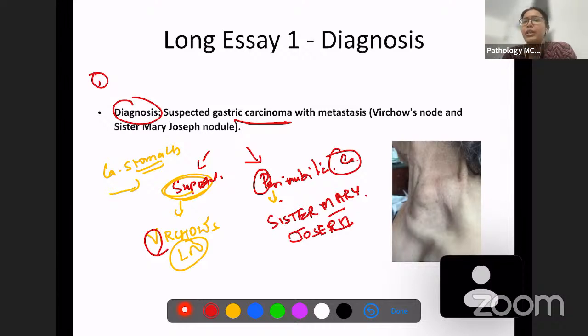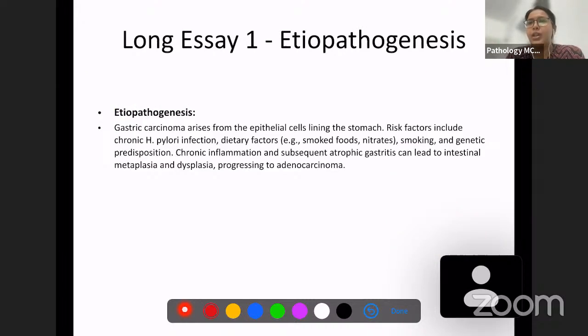You have to write that this is a case of gastric carcinoma, and why is it gastric carcinoma? First of all, symptoms. And second, we have lymph node metastasis, which is again suggestive of gastric carcinoma. So these are the clues. Now, the second question which has been asked in the long essay is the etiopathogenesis of gastric carcinoma.